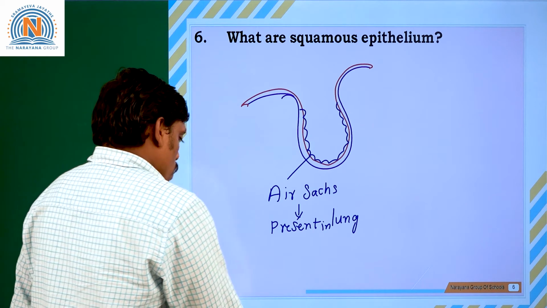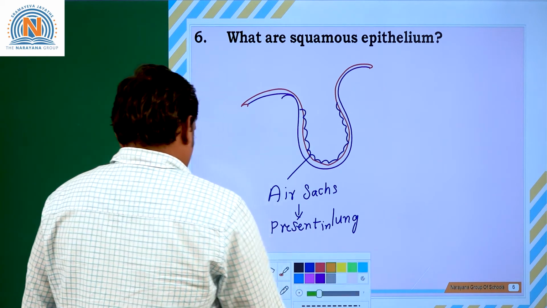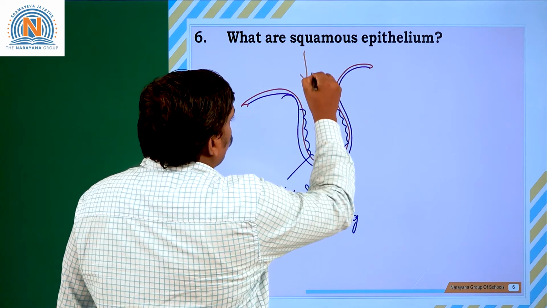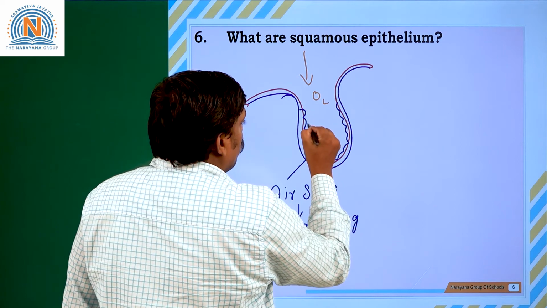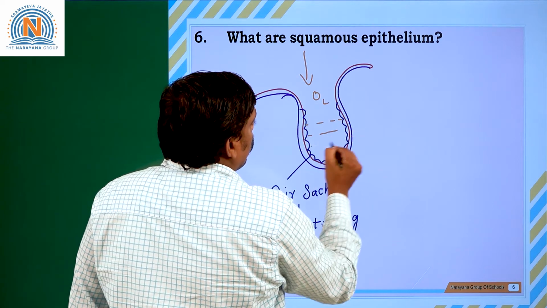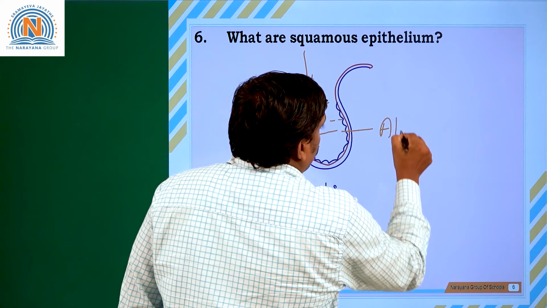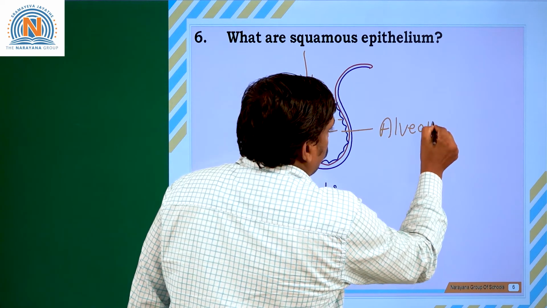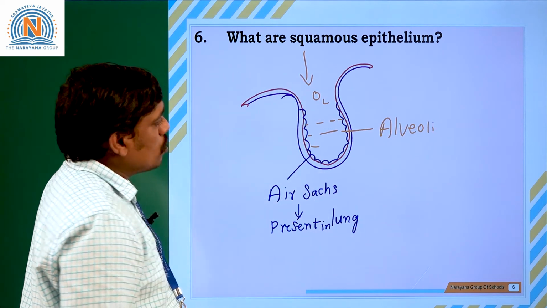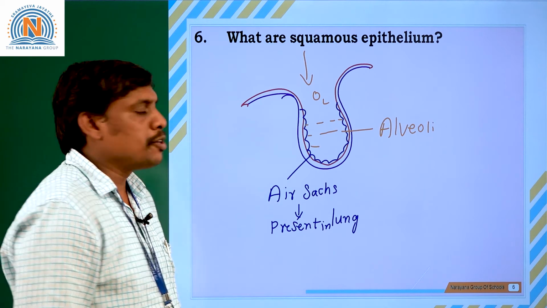Okay, now let us see carefully. Here, during inspiration, you know very well, oxygen is filled inside the alveoli. When this oxygen enters the alveoli, immediately what will happen, do you know?